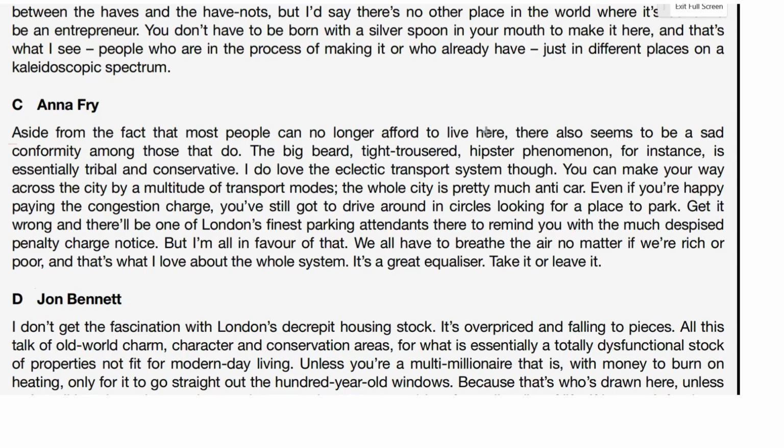No longer afford to live here, big bearded trousered hipster phenomenon. Right, we have this sentence here: I do love the eclectic London transport system, though. Multitude of transport modes, the whole city is pretty much anti-car. So very much a positive about the London transport system. We need to find the same sort of positivity from the other people. So let's remove that and go to A.